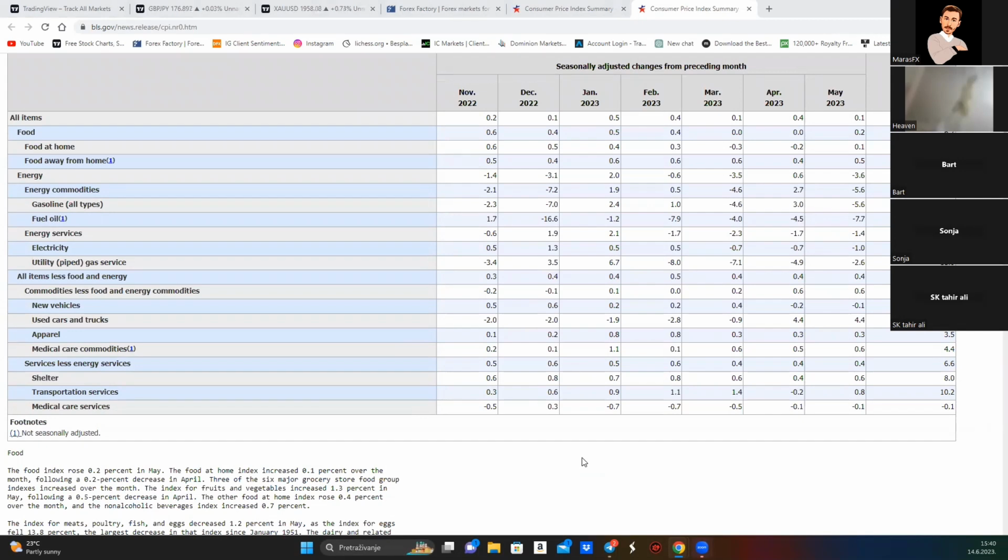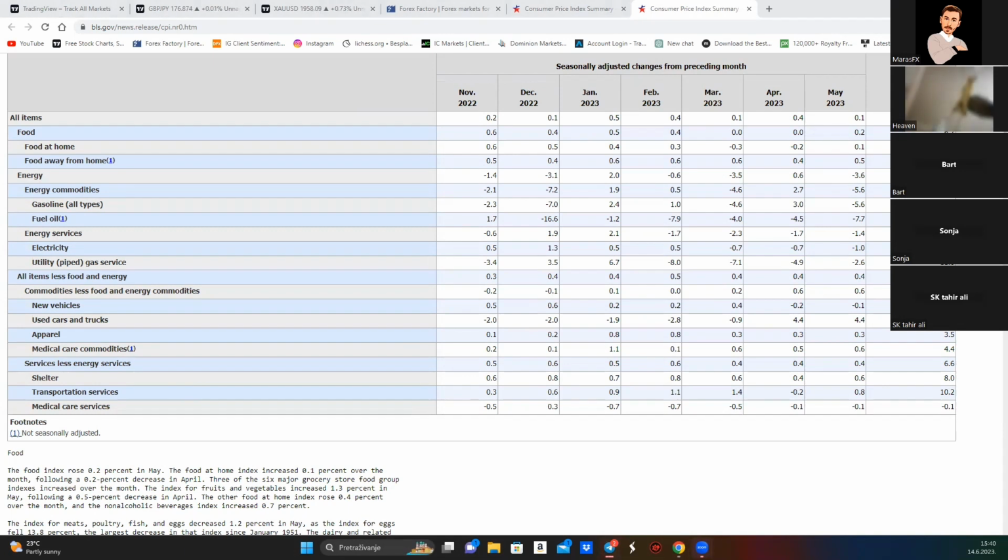So when we look at what we have here: food, energy, services, all items less food and energy, commodities, services, and all the other categories. Now we have the months, November, December, January 2023 up to May, and we can see what is happening from month to month on an inflation basis.